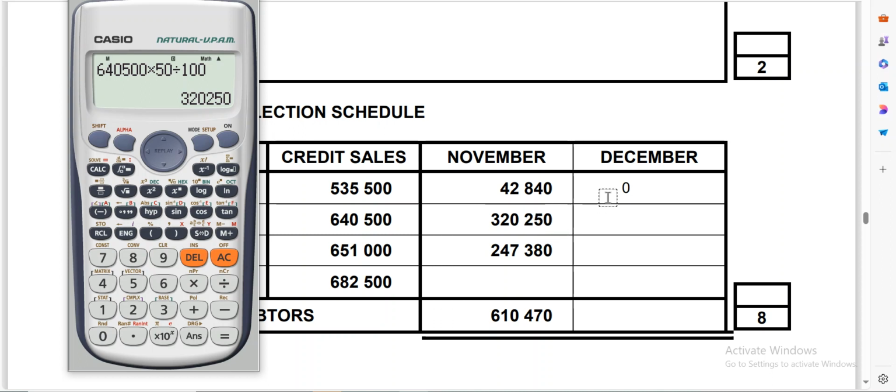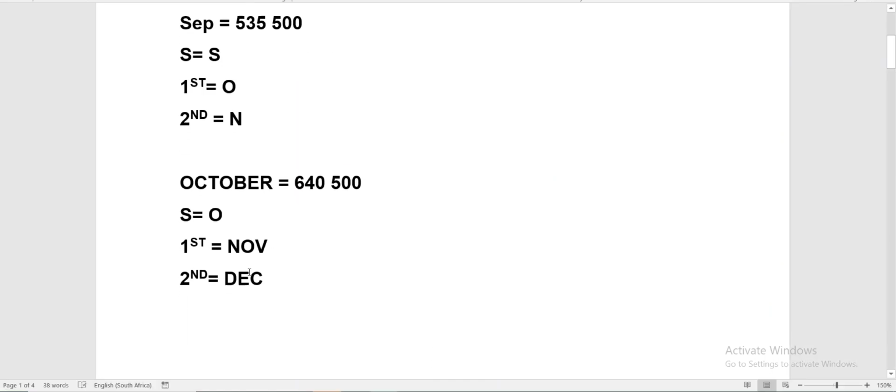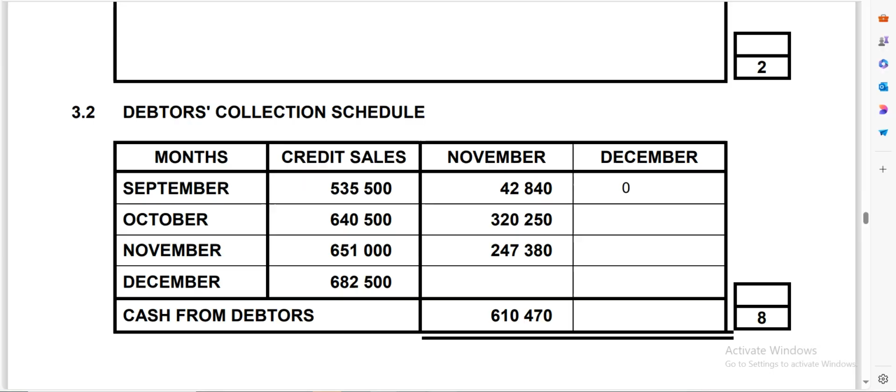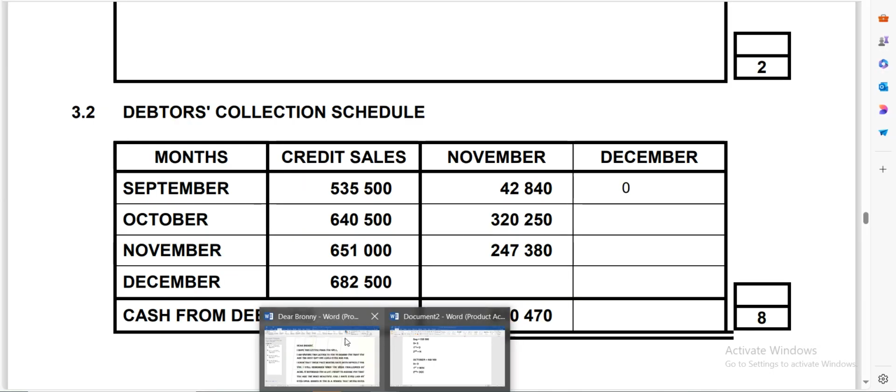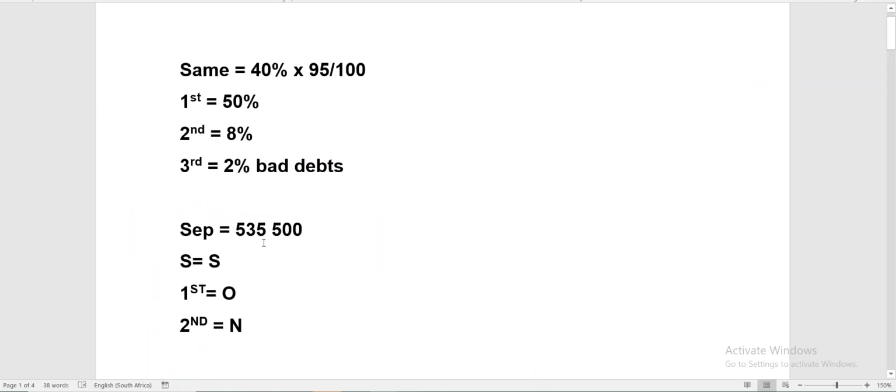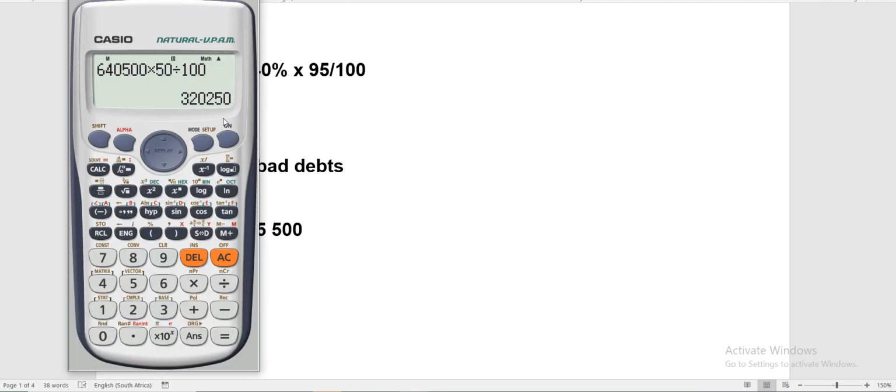But remember, you are looking for the second month here according to the information. So the second month, which is going to be in December, they said in the second month you only get 8%. So we want 8% of that amount. So you can just come here and say multiply this amount by 8 divided by 100.